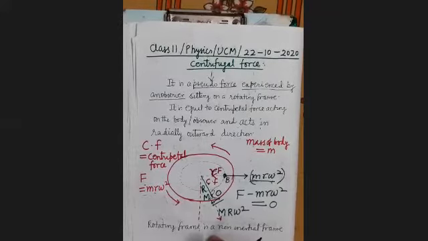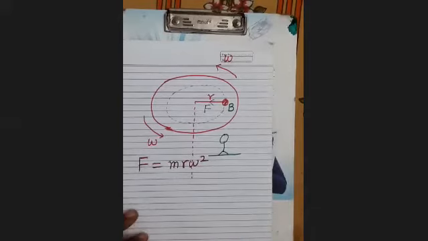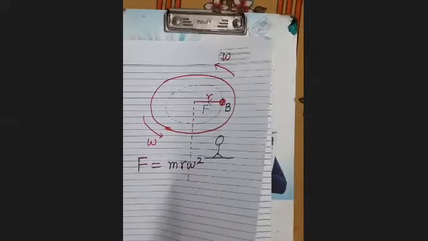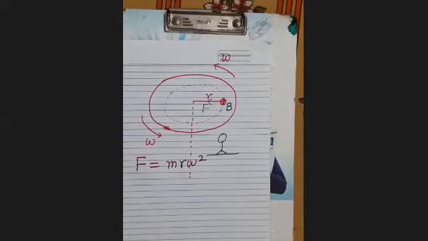Now see here, after this there are some questions. You can see the numerical.